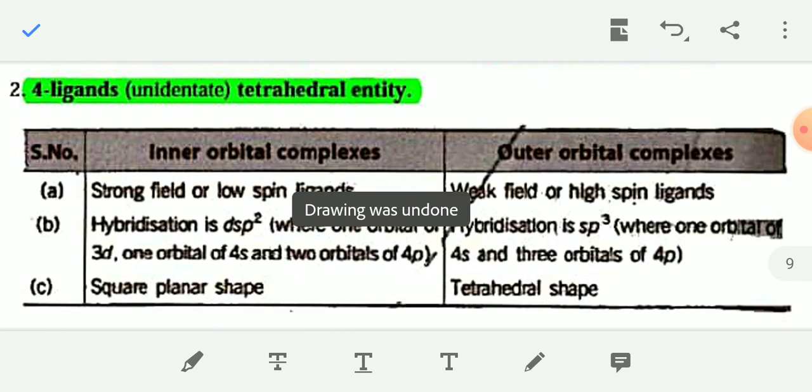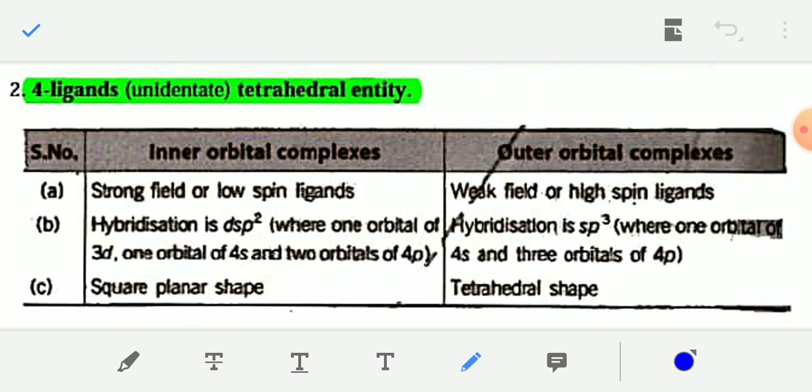Now the difference between inner orbital and outer orbital complexes. Inner orbital complexes are formed in the presence of strong field ligands. They are low spin complexes. Outer orbital complexes are formed in the presence of weak field ligands, and they are also called high spin complexes, and the ligands are called high spin ligands.